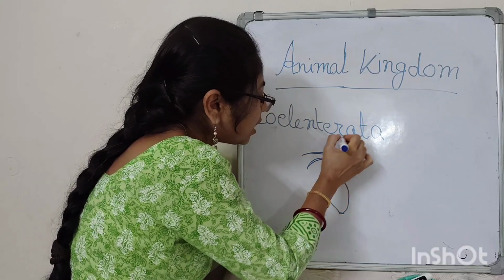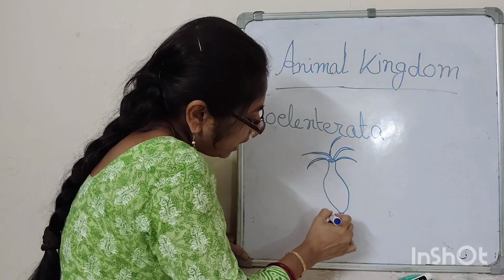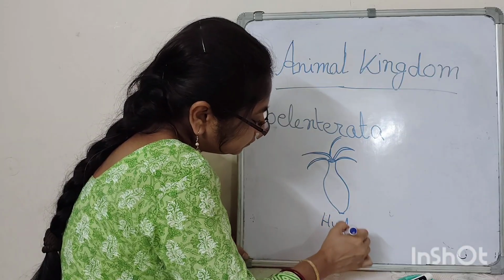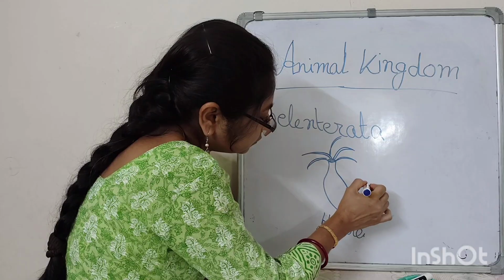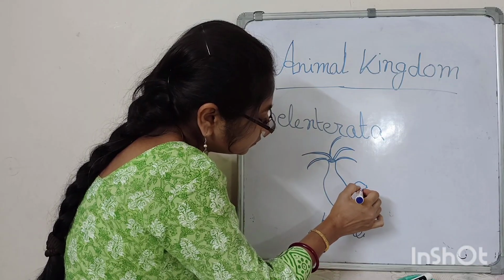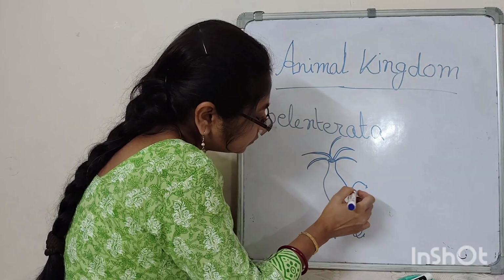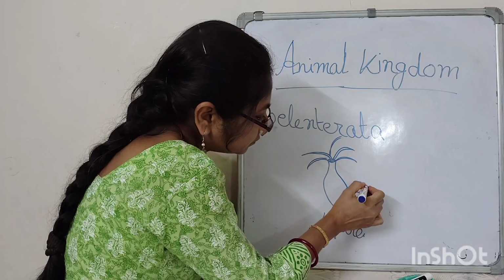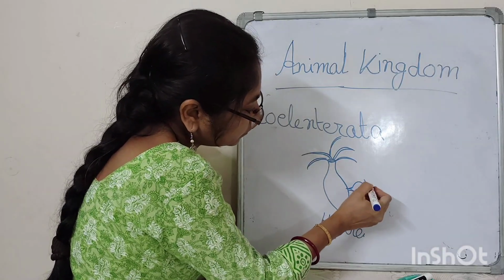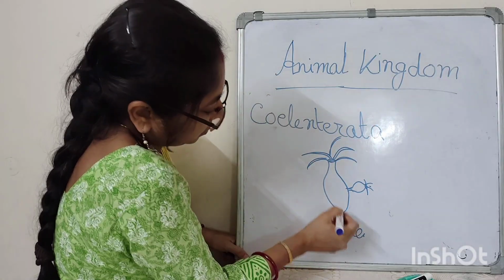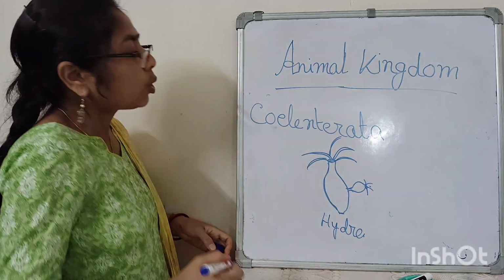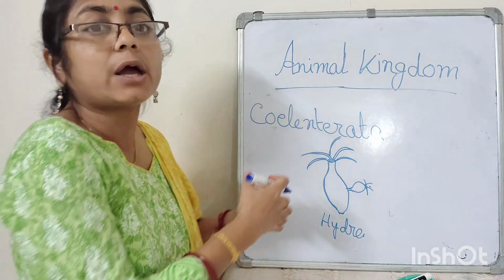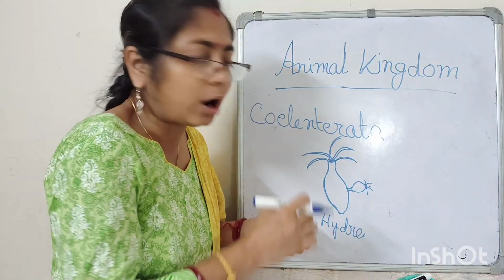This is called hydra. The phylum is Coelenterata. What is the meaning of Coelenterata? Why do we call this one by this name?